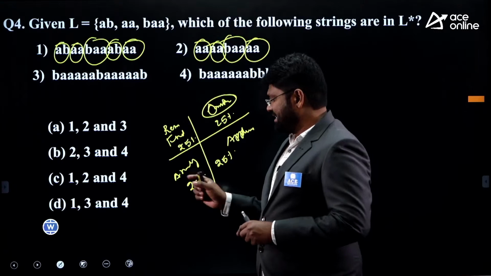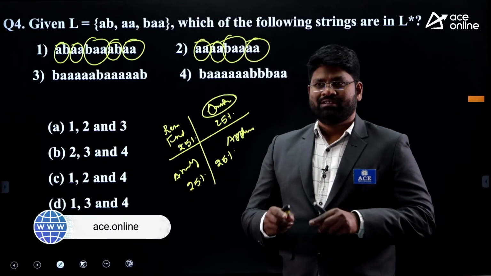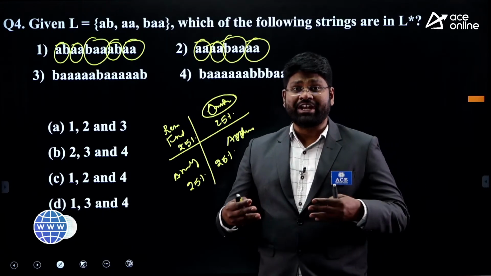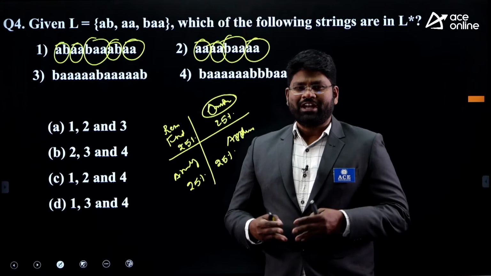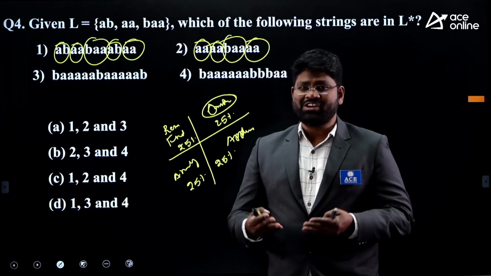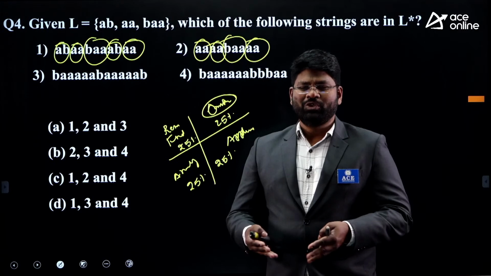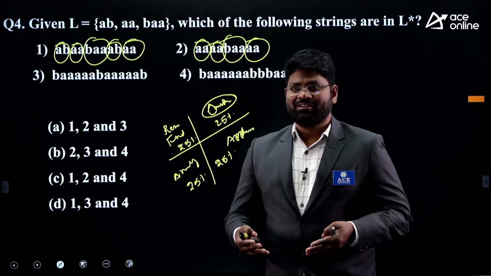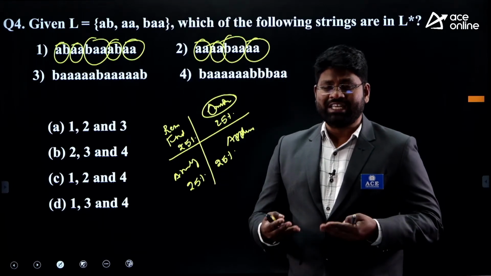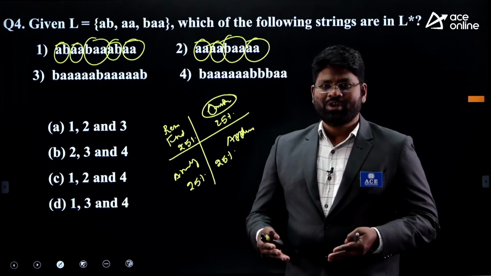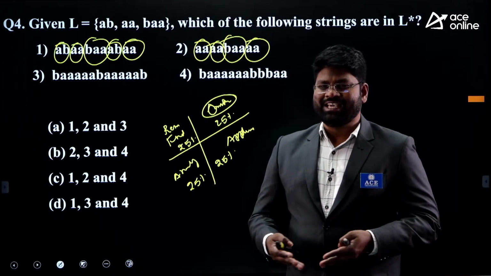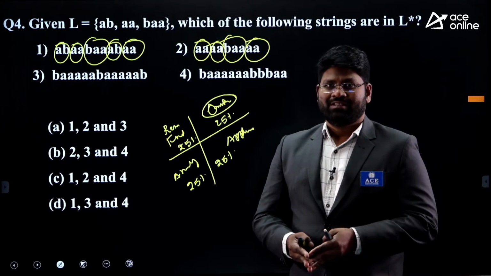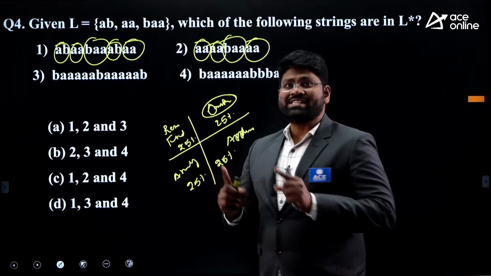For example, a deterministic finite automaton has been given, and you have to find the regular expression for it. The regular expression for your deterministic finite automaton is not necessarily only one, right? You can have different kinds of regular expressions. Here it is very important what analysis you do on each option. The person who can do a thorough analysis on the options can easily find what answers can be right for this question, right?